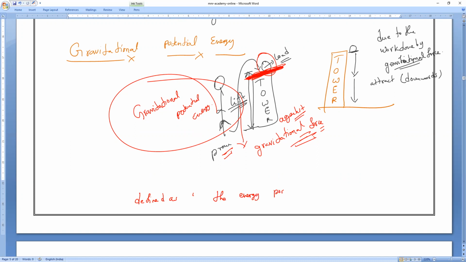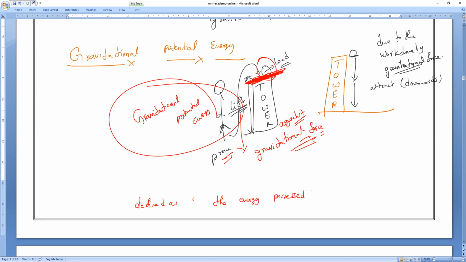The energy possessed by a body by virtue of its what? By virtue of its position.